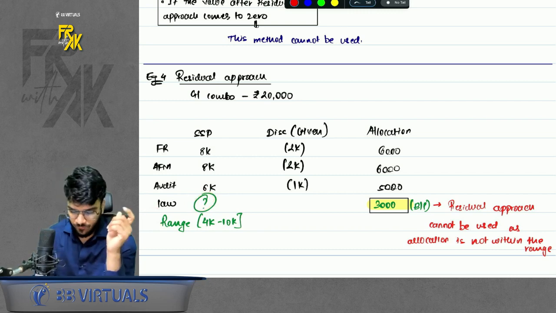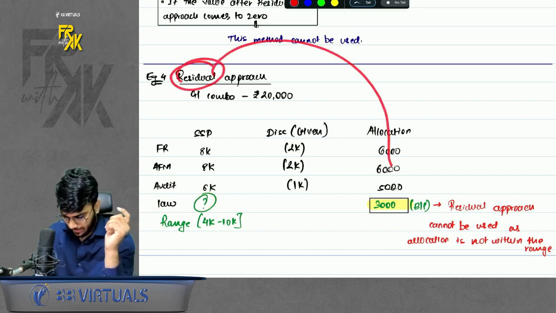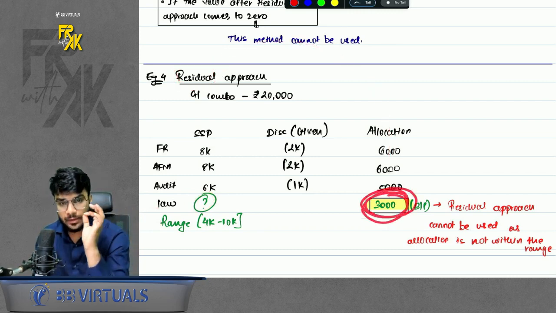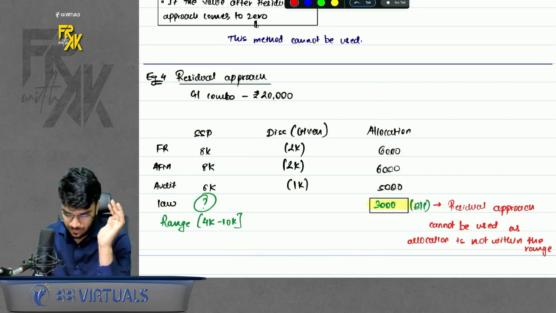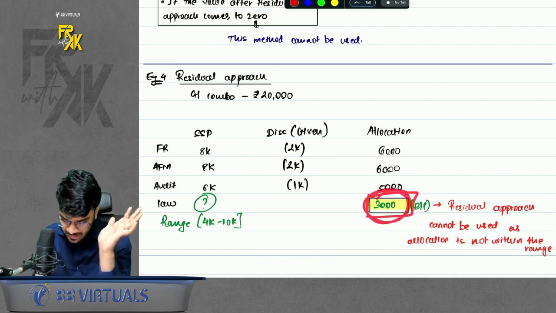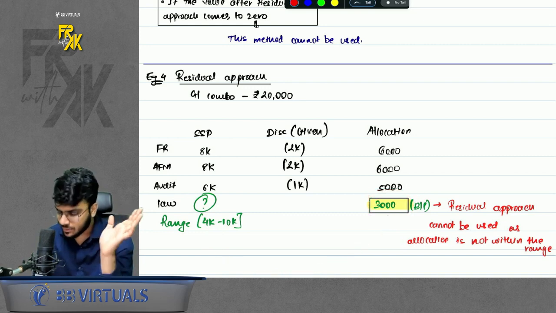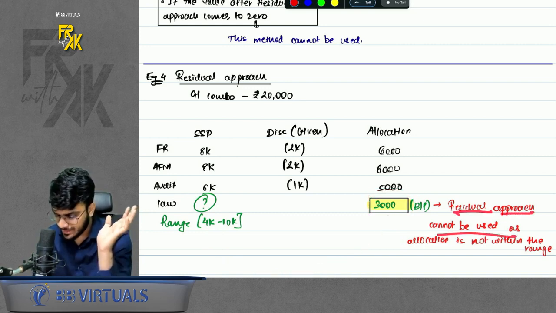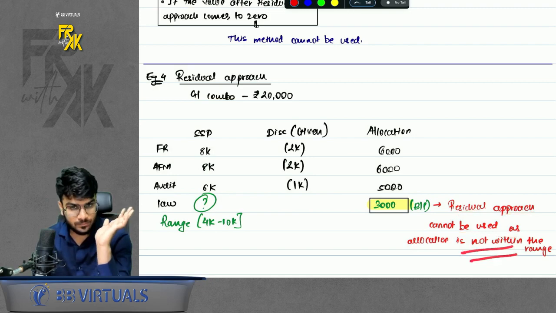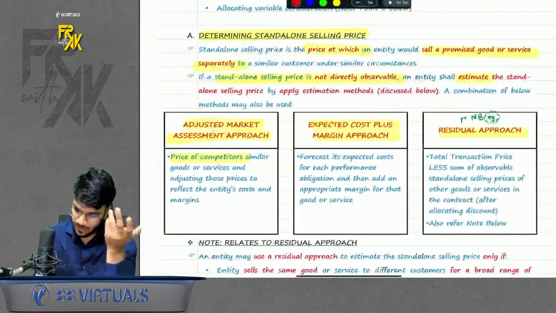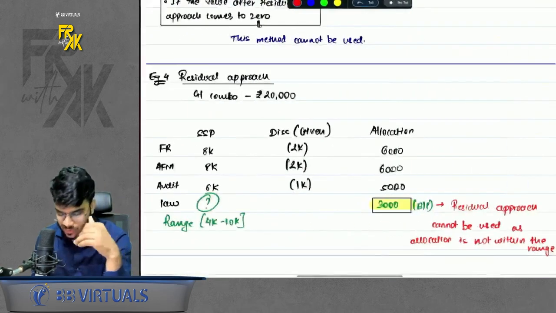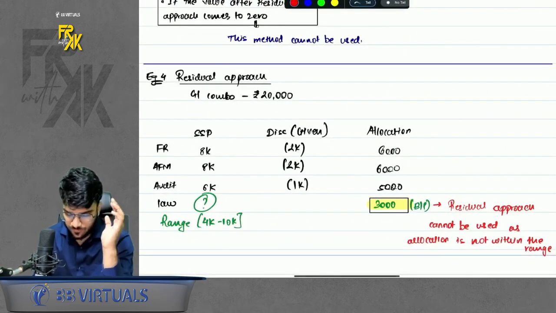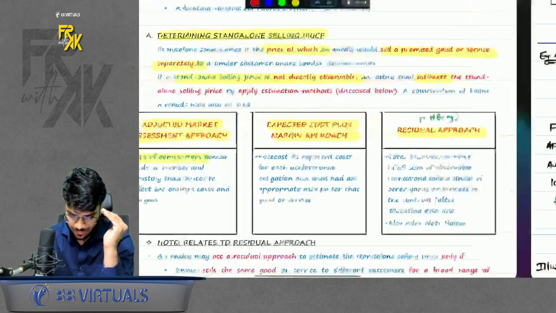So in this case, when you use residual approach and you get the allocated amount of law, if you get this amount within the range, then you can use this method. But sometimes when you calculate the balancing figure, this amount is not coming within the range. In that case, you will say residual approach cannot be used as allocation is not within the range. Okay. So then which method to use, sir? Then you will have to by default use the remaining 2 methods to calculate SSP. You can't use residual approach. Okay. So these are the 4 cases in case of, you can say, step number 4.